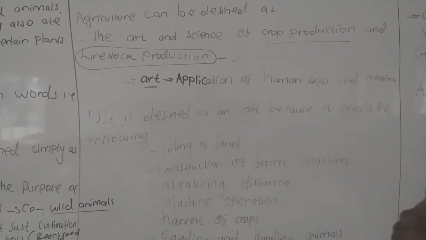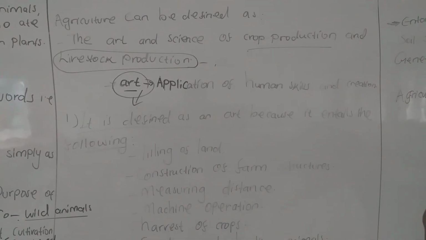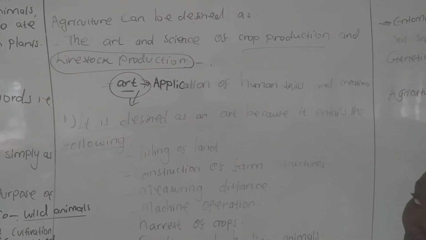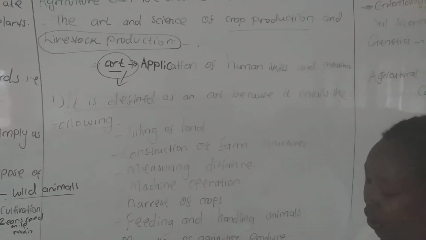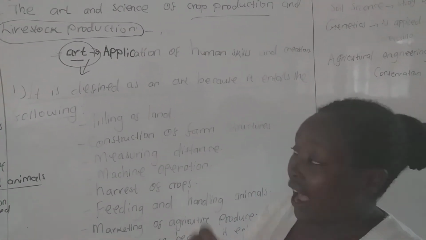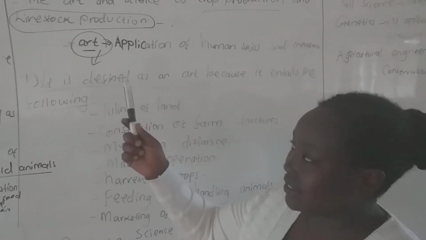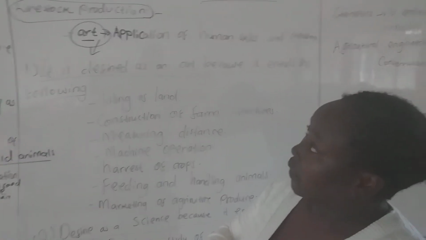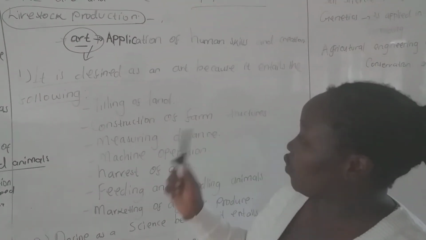So when we talk about an art, it simply means application of human skills and creativity or creation. That is, a person can sit down and design how to construct his or her own calf pen or his or her own archery using his skills and also his creation. So an art is just application of human skills and creation.